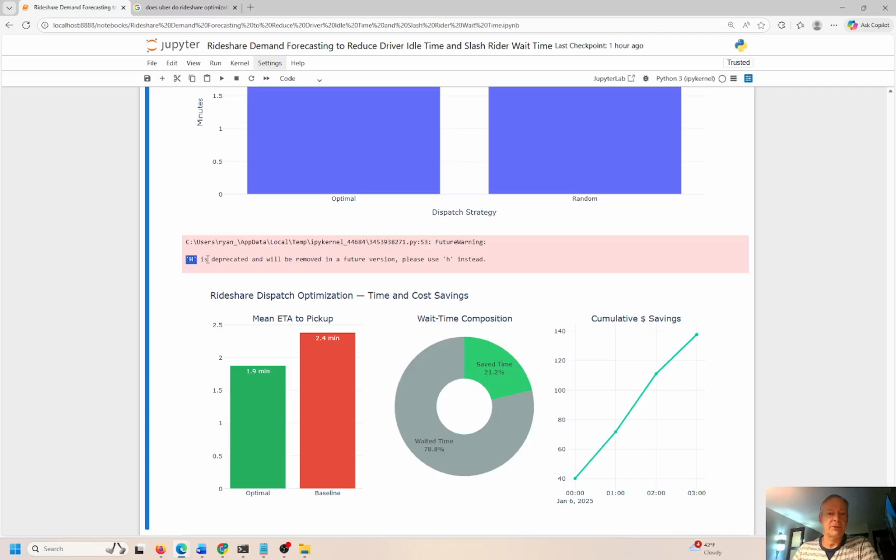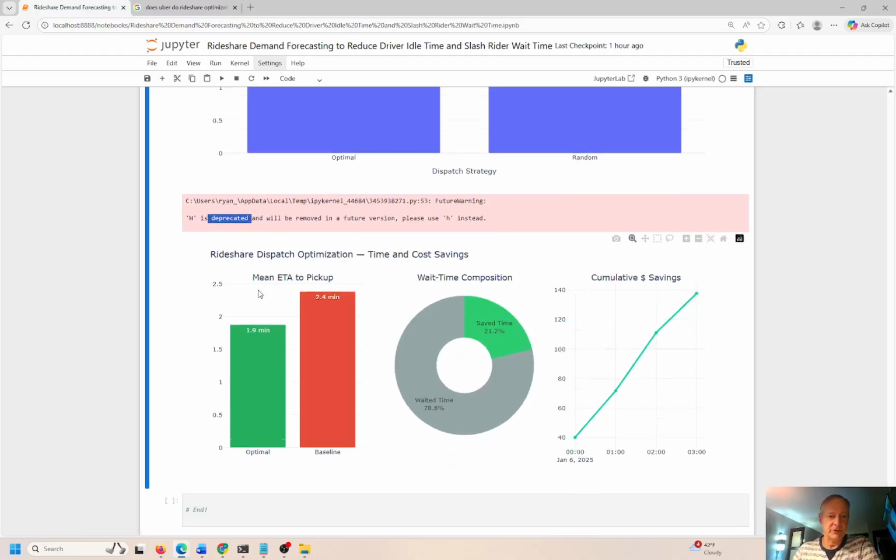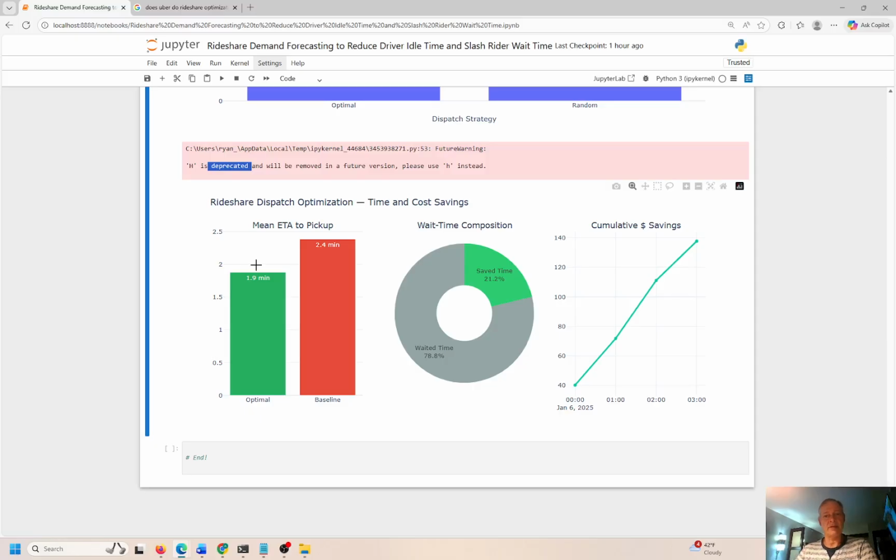So something's going to be deprecated. The code still works fine, right? It's just a warning. So we have to be mindful of this and probably update the code before this goes away for good, and then we're going to have an actual error. This is just a warning that there's an upcoming error when the switch is made.